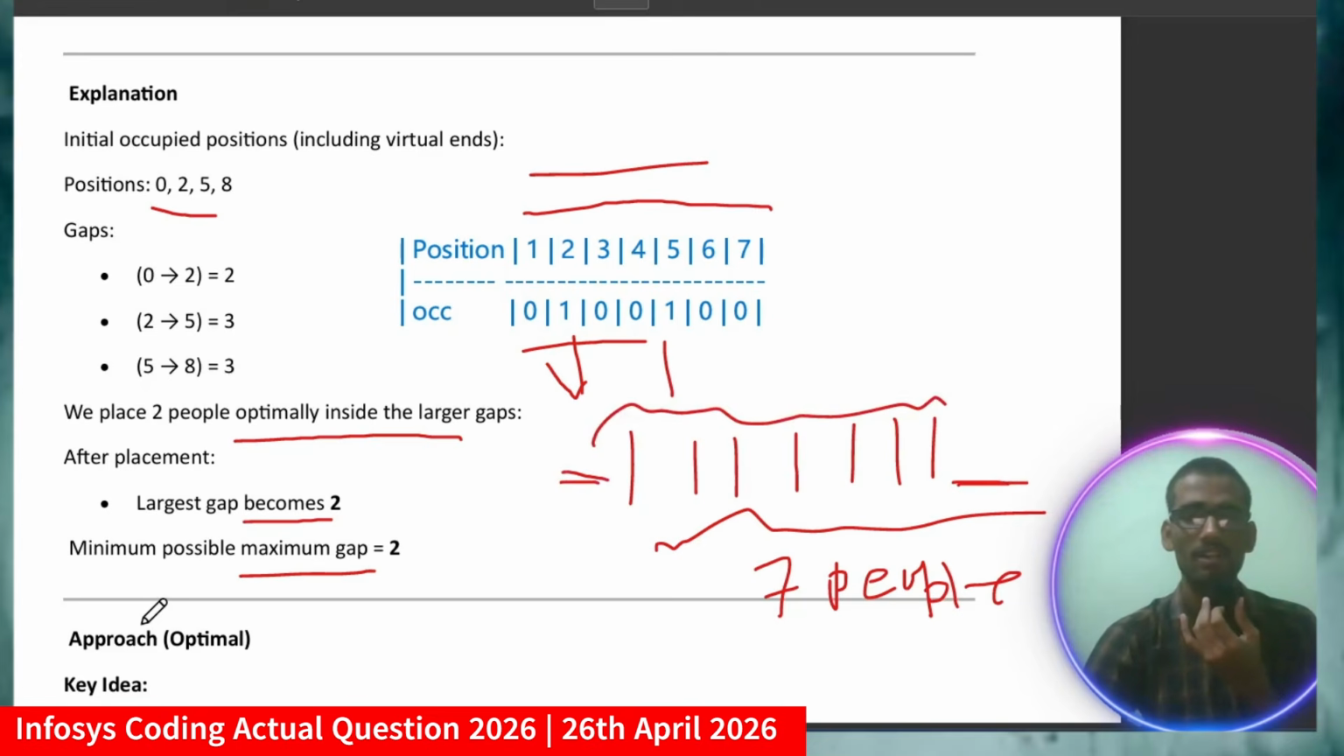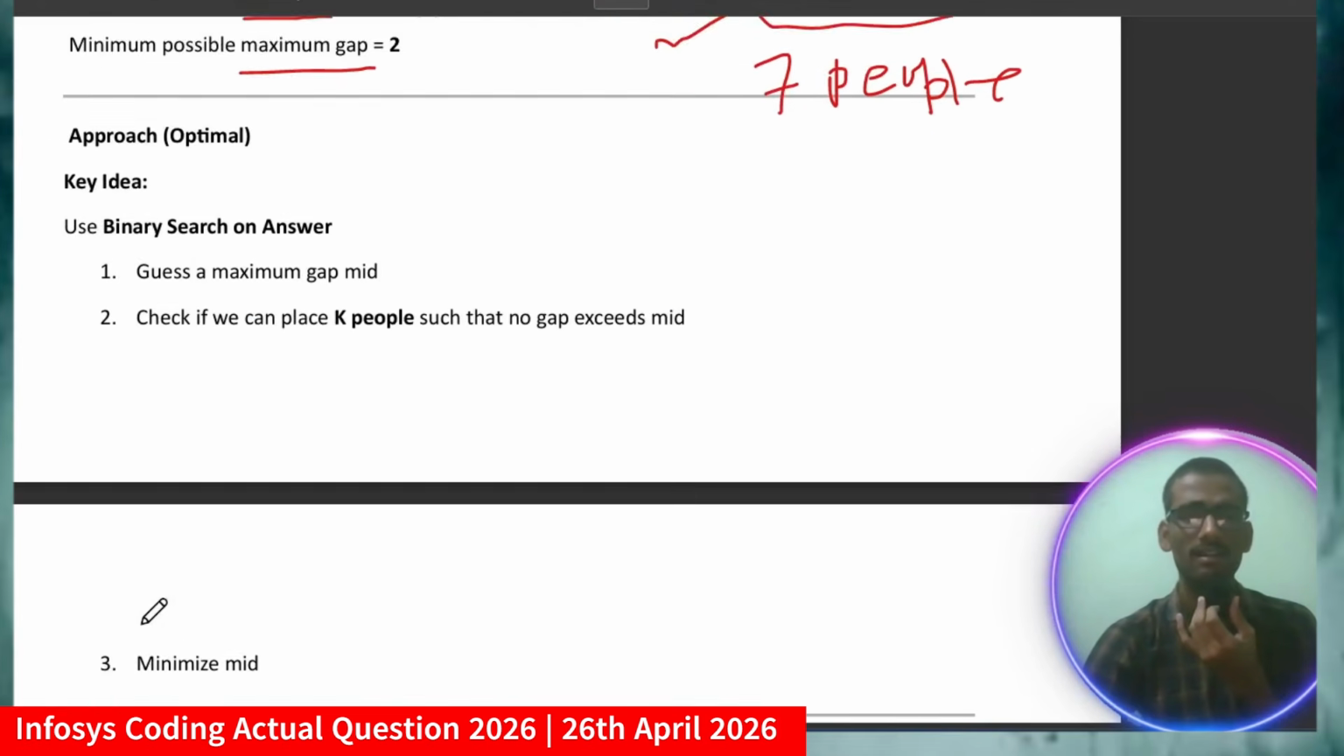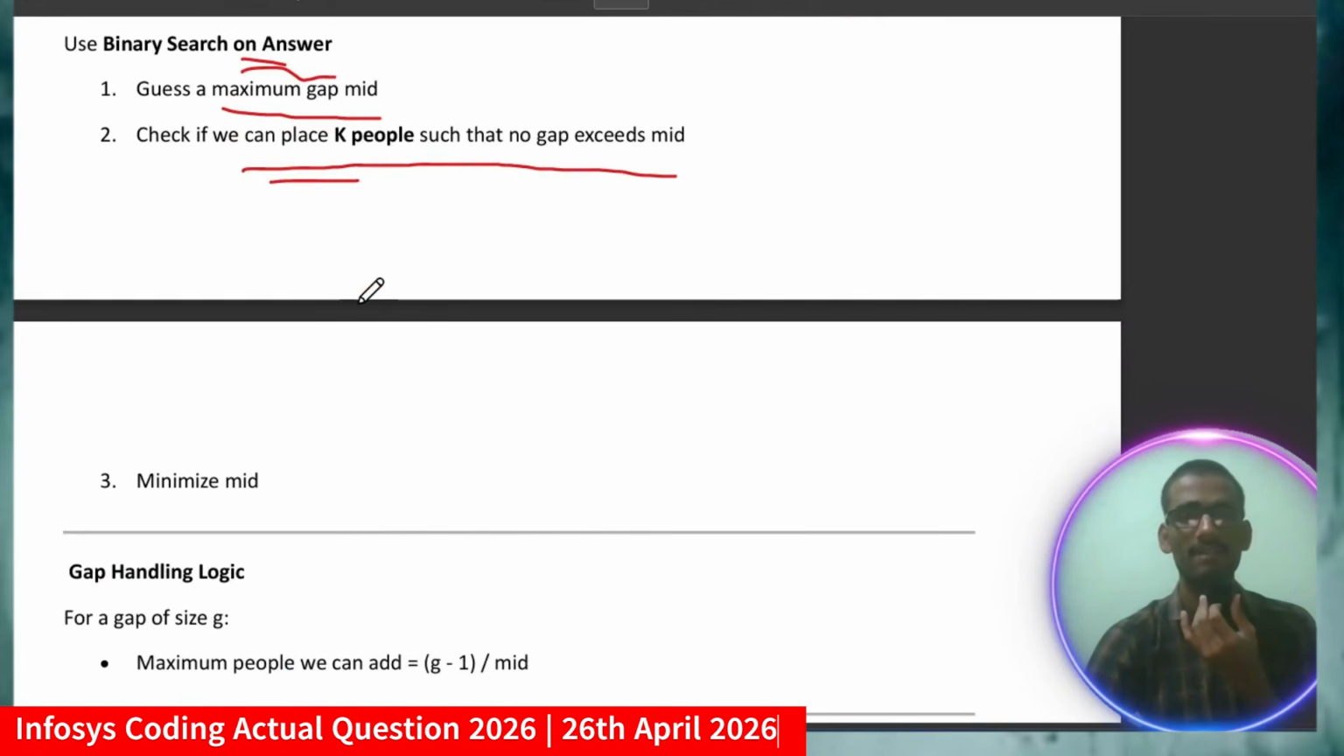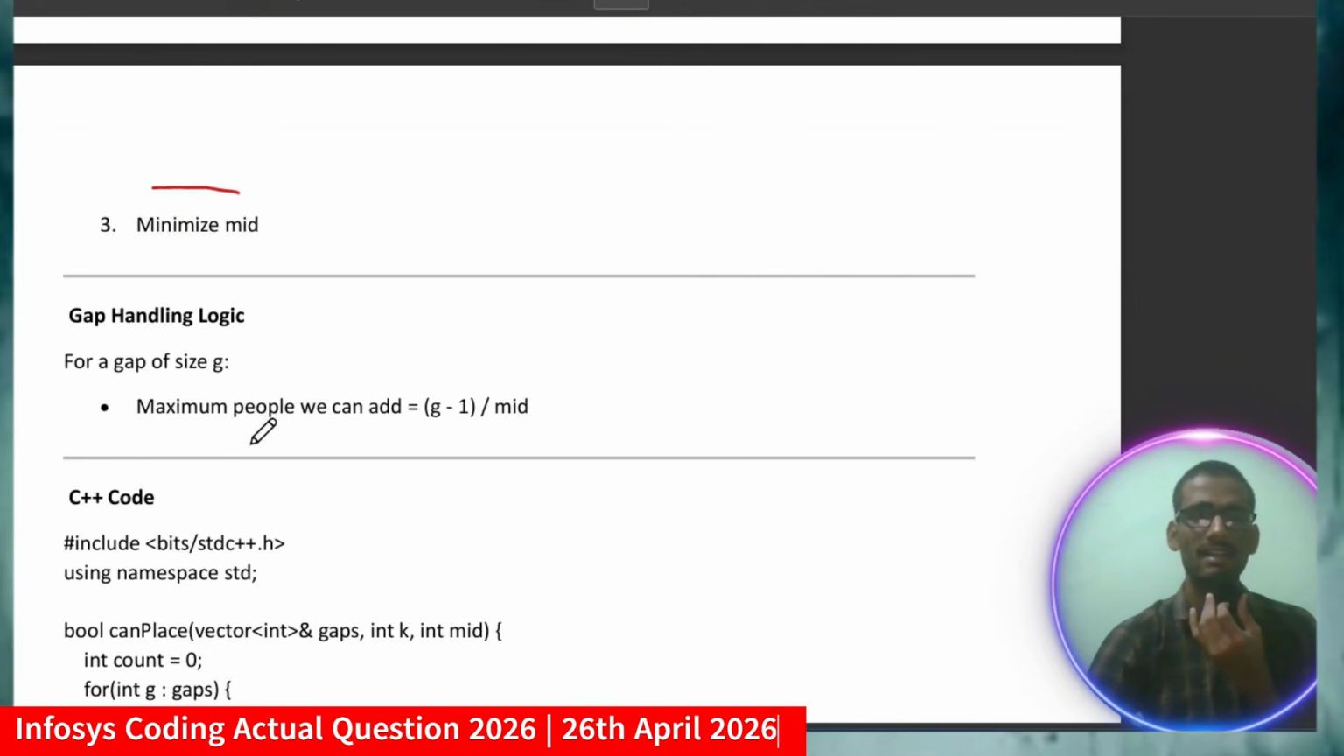So the approach I am using here is binary search on the answer. First of all I will guess a maximum gap mid, then check if we can place k people such that no gap exceeds mid. Meaning first you pick a maximum gap, and according to that we place people such that it will not exceed mid, and I will minimize the mid value. Okay, so for gap handling, for a gap of size g, the maximum people we can add is (g minus 1) divided by mid. So that's the thing I am going to do.